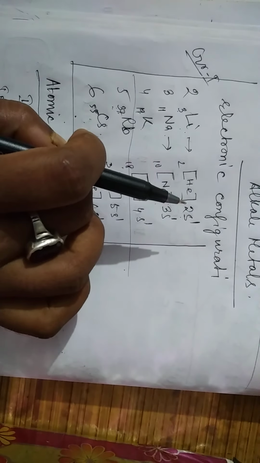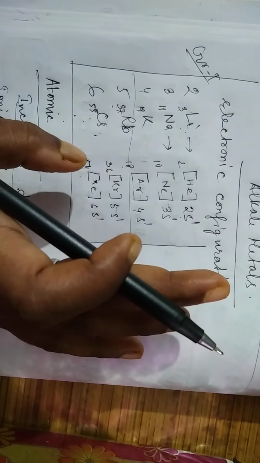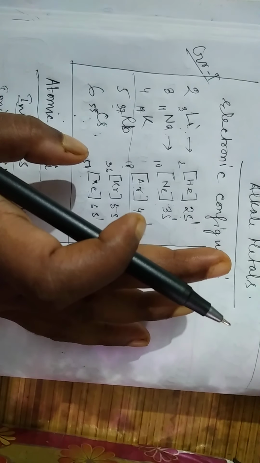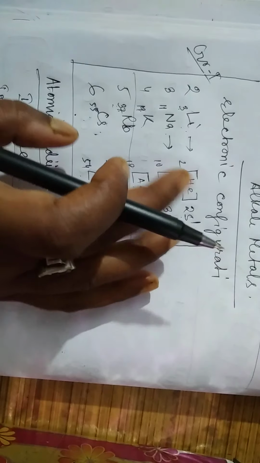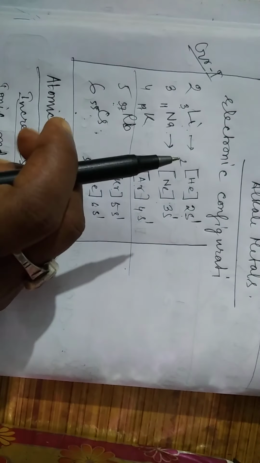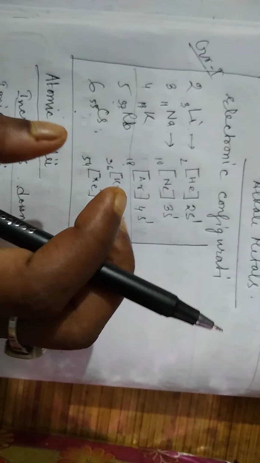We understand that, but I am saying that as a whole group, these elements are all soft metals. The metals which we see, that is iron, that is copper, aluminum, silver, these are all generally hard metals.